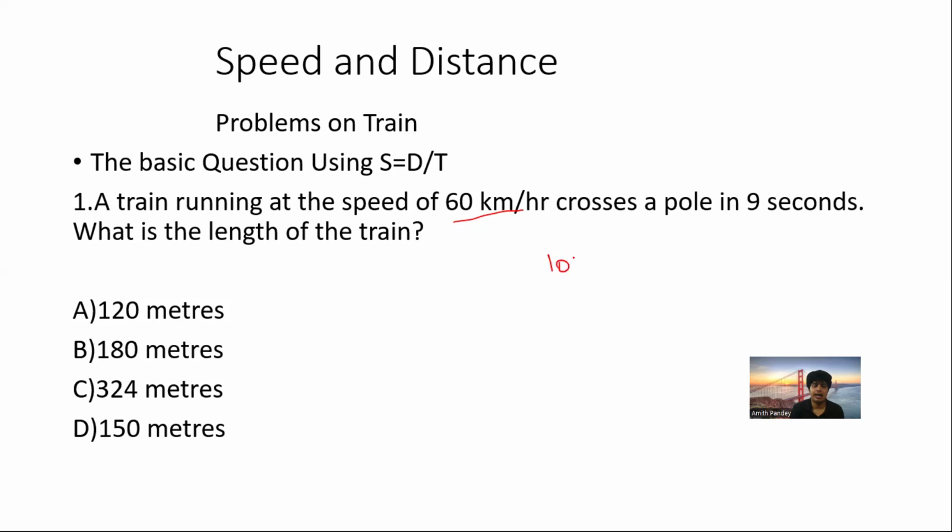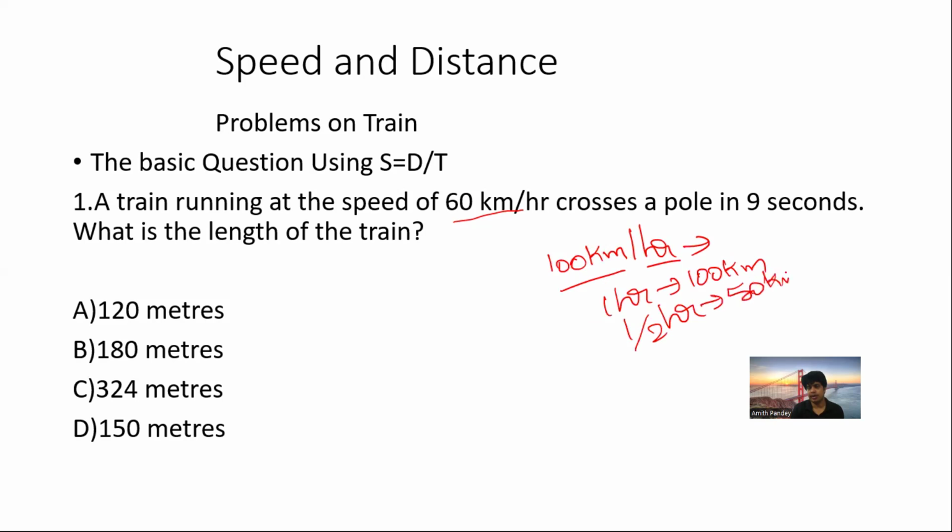Let's say you say 100 kilometers per hour. What is the meaning? It means in 1 hour you are going 100 kilometers. So if in 1 hour 100 kilometers, then in half an hour 50, fine. In 15 minutes 25. So is there any formula which is required?